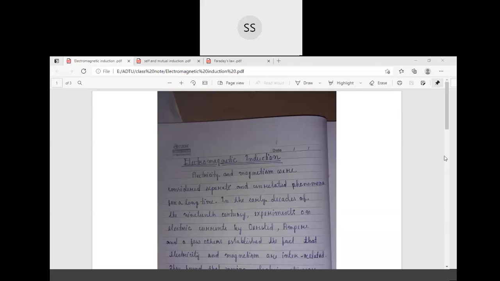Electricity and magnetism were considered separate and unrelated phenomena for a long time, but we know that there is a relation between electricity and magnetism, and this is called electromagnetic induction.